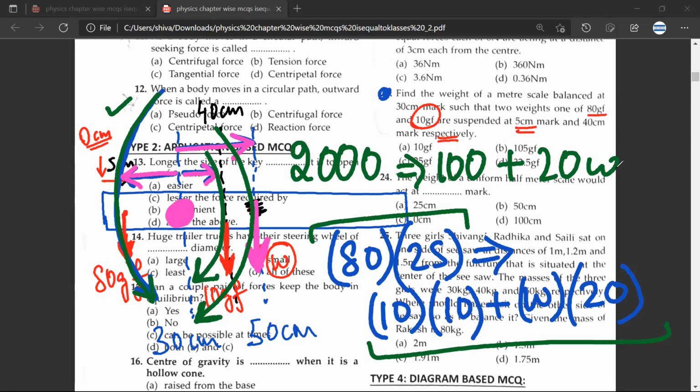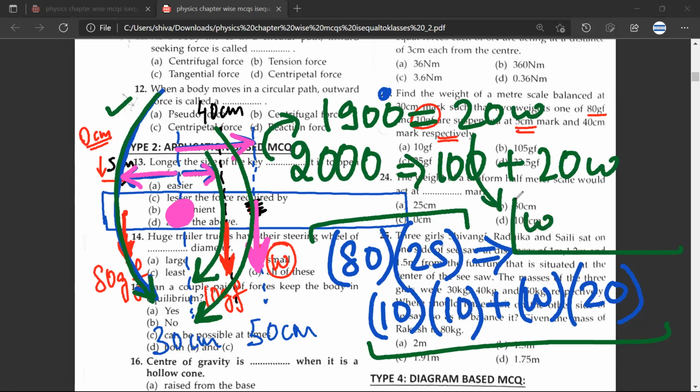So you need to calculate this. This will reduce to 1900, this will become 20W. And when you solve this for W, the answer would be 9.5 GF.